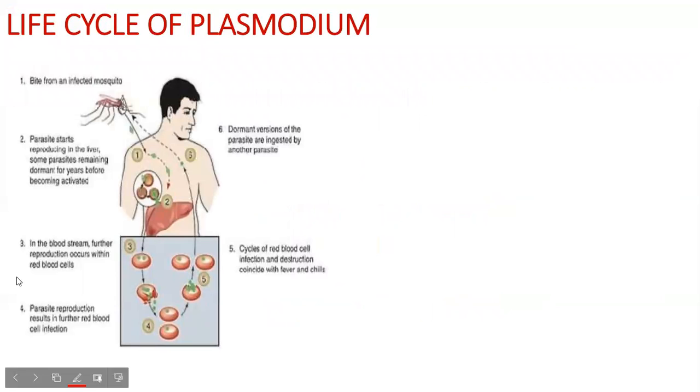Now coming to the life cycle of Plasmodium. This mosquito here is a female Anopheles mosquito. When an infected mosquito bites a person, the parasite, which is present in the mosquito's salivary gland, is transferred.